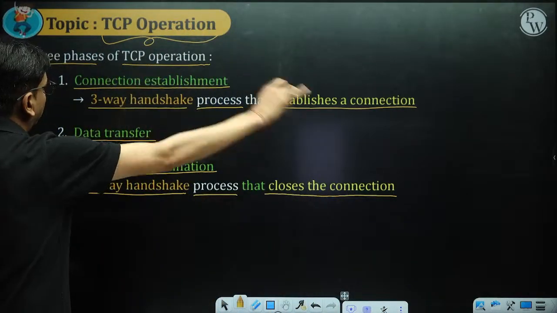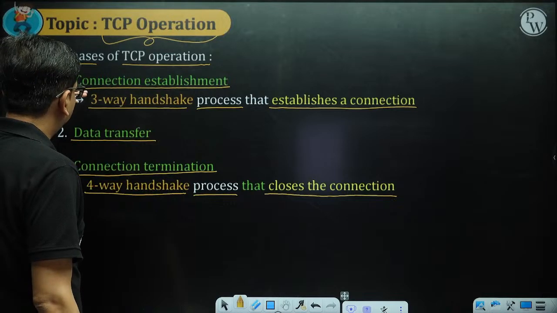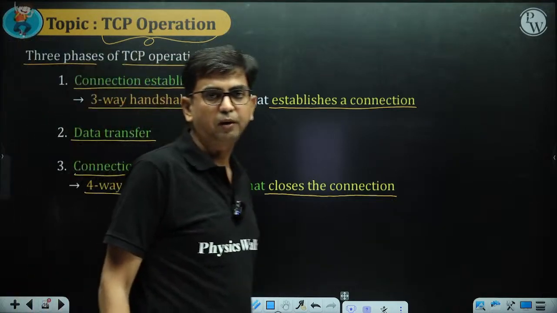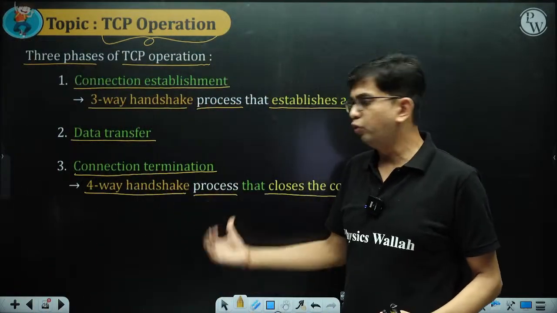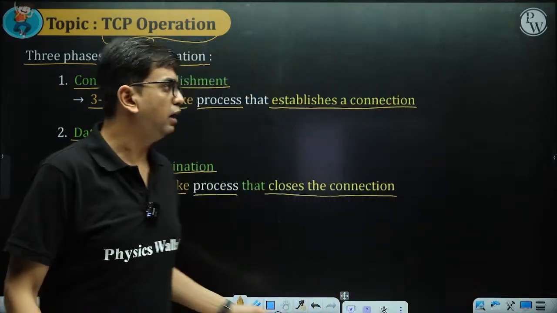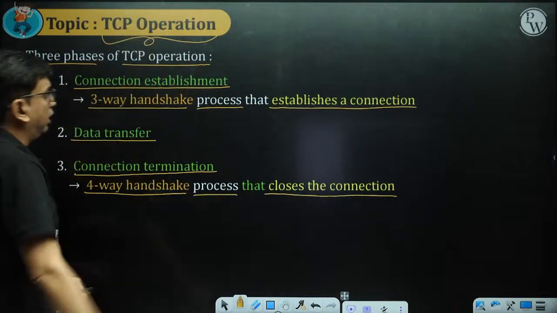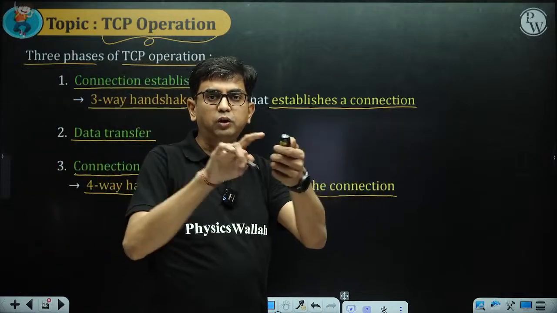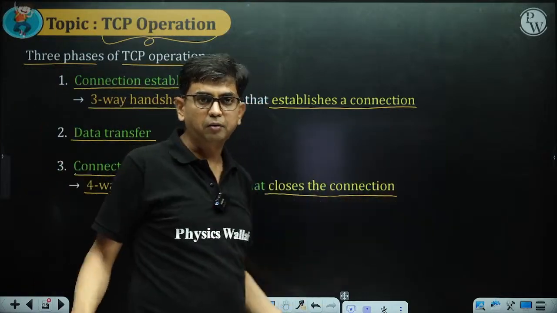So now three-way handshaking for connection establishment, and once three-way is completed, we will come to four-way handshaking, the connection termination process. So here it is clear: two TCP sockets are going to establish a connection.